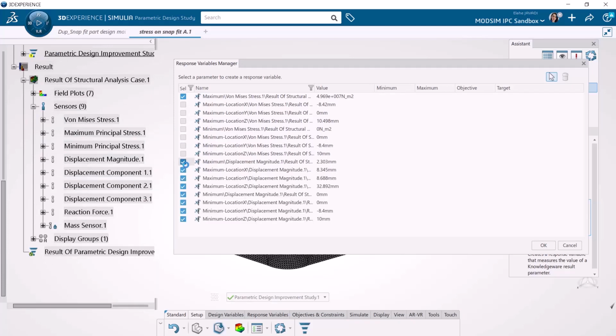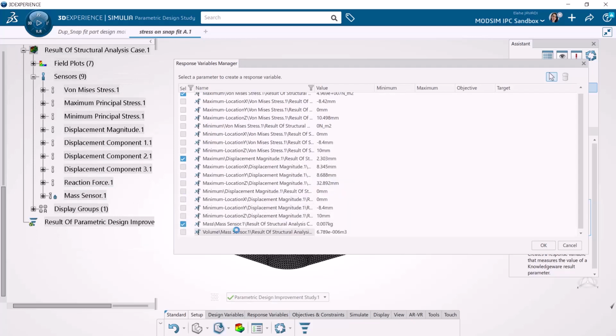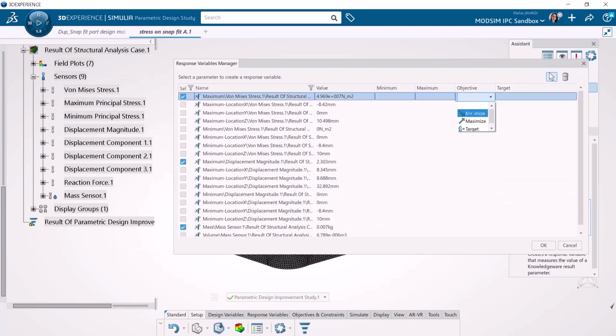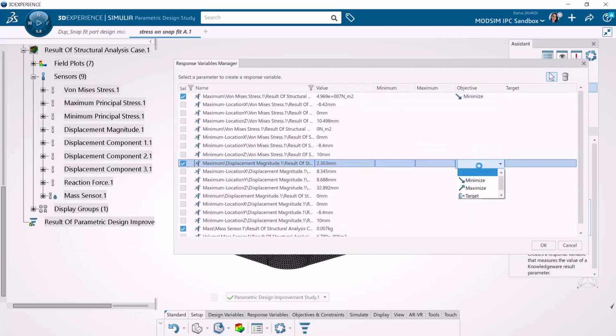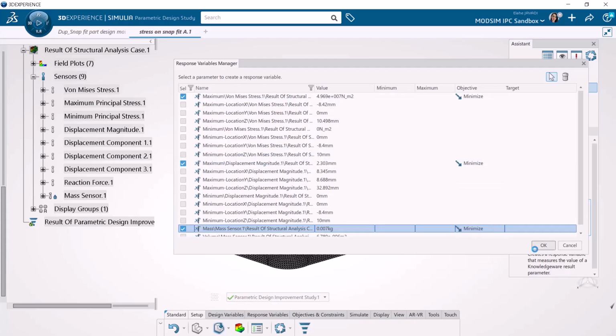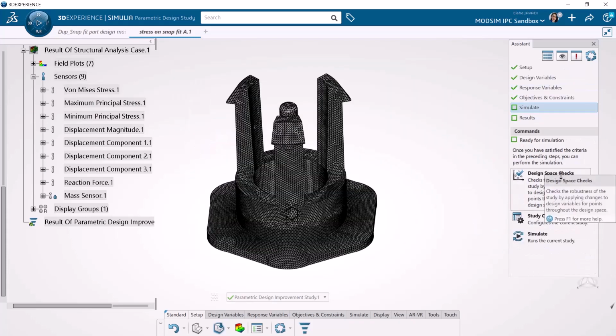At the same time we can define the objectives. Do we want to minimize the stress or maximize it? Here we can see that we want to minimize the von Mises stress, mass, and also the displacement.